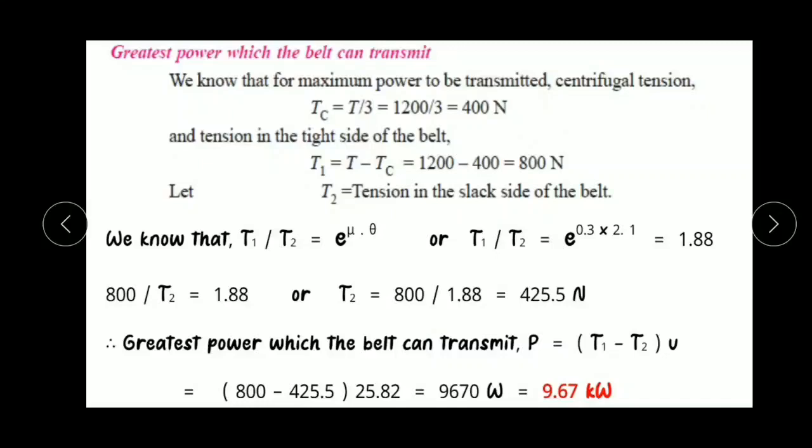We also know that tension in the tight side of the belt, T1 equal to maximum tension minus centrifugal tension, which is equal to 1200 minus 400 equal to 800 Newton, and tension in the slack side of the belt is T2.